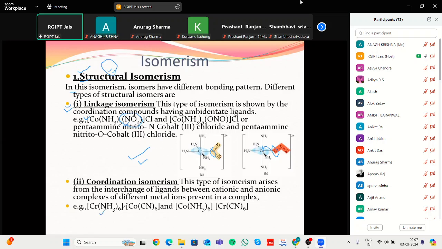Chromium ammoniated complex and cobalt anidated complex. If these ligands are exchanged, if this ligand is exchanged here, then these are known as coordination isomers. Means these exchange between the metals. That's why these are known as isomerization.